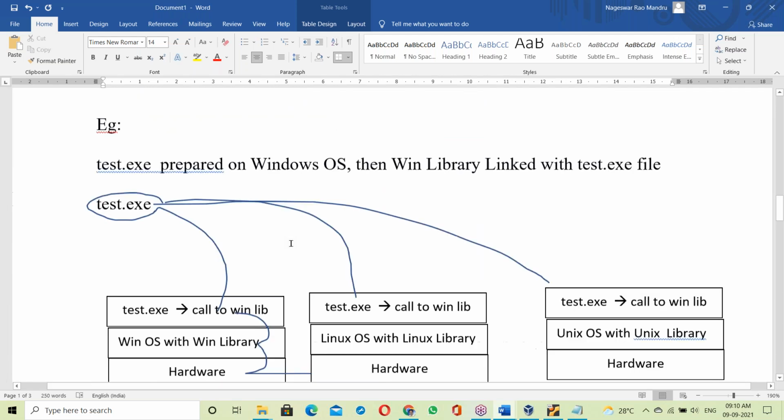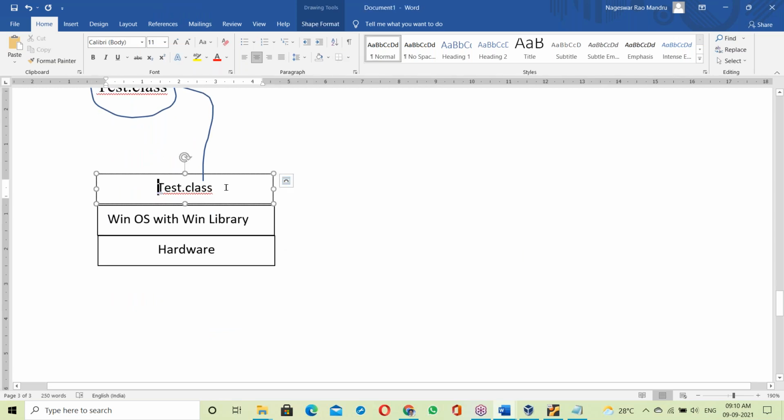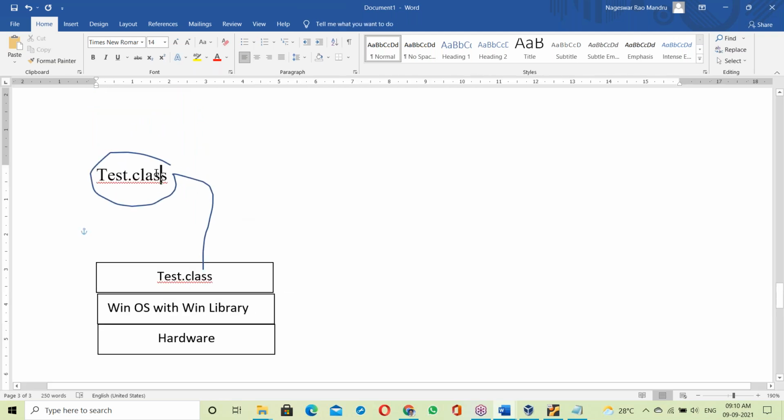Now come to Java. This test.class file also has to link with the OS library, otherwise it cannot run. Who will link it here? Test.class is a purely Java program. It doesn't have the OS library, but it has to link with it.